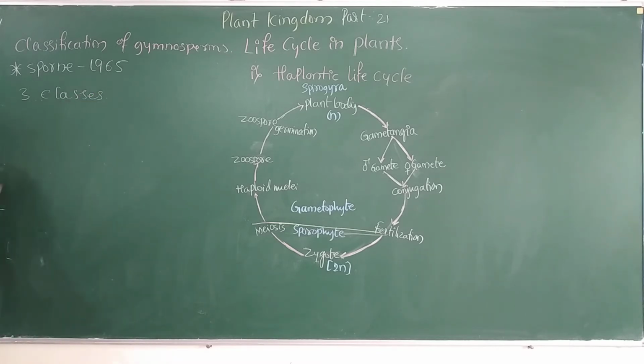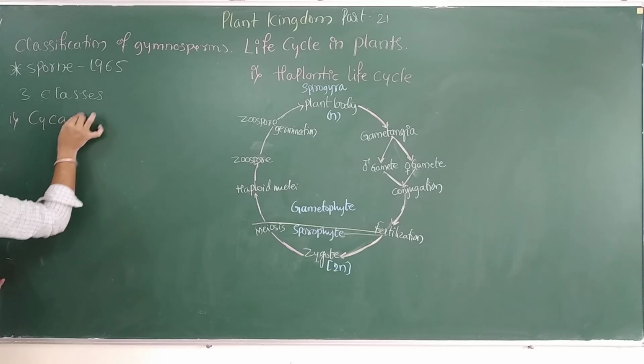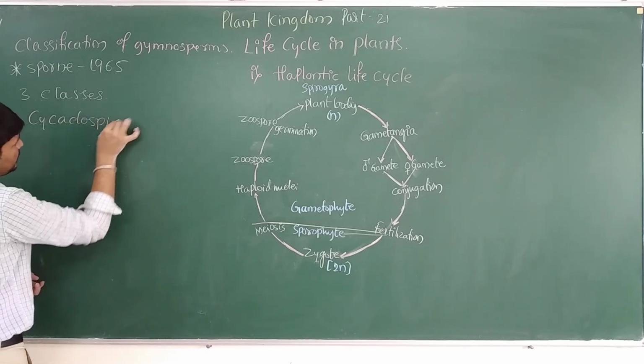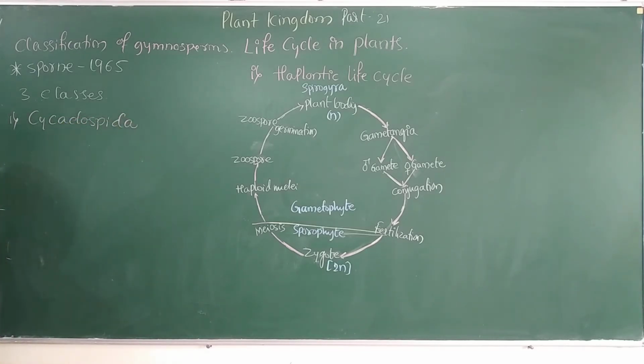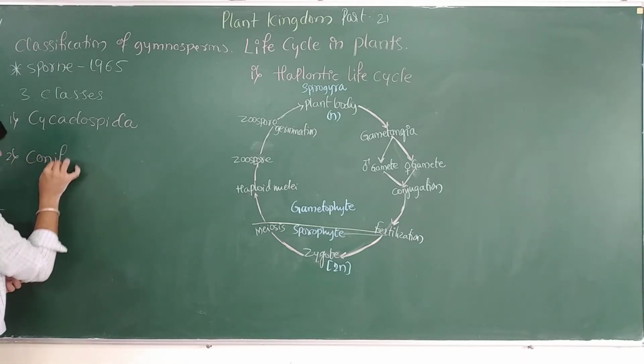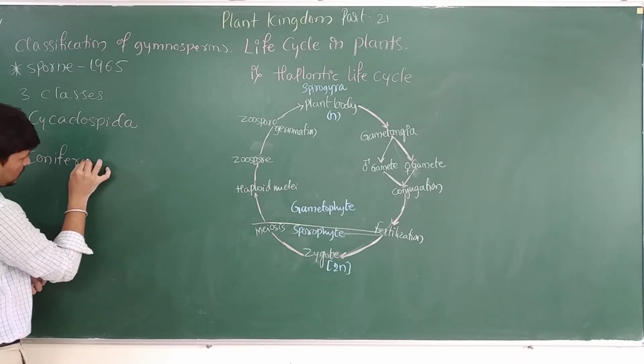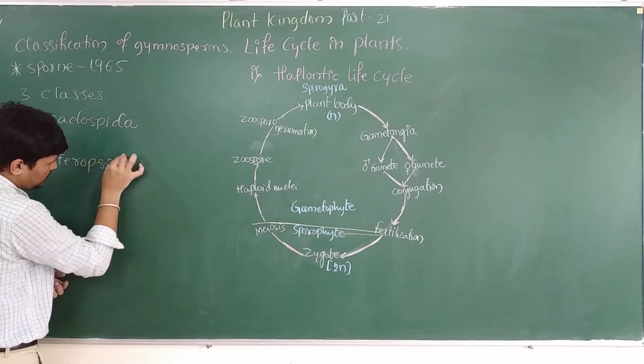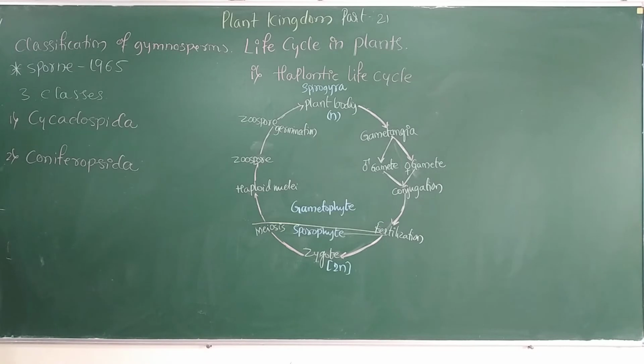The first class is Cycadopsida. The second one is Coniferopsida. The third one is Gnetopsida.